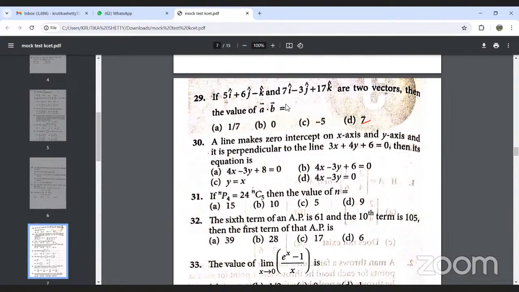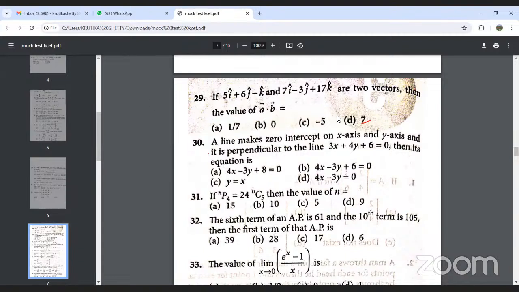Now here, A dot B we need to calculate. A dot B is equal to 5 i cap plus 6 j cap minus k cap dot 7 i cap minus 3 j cap plus 7 k cap.